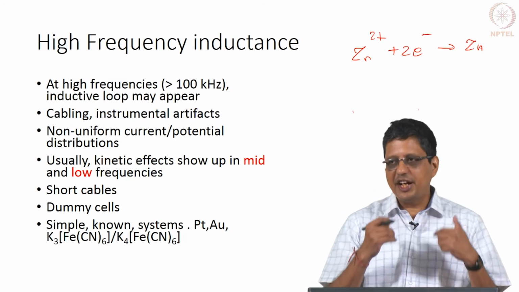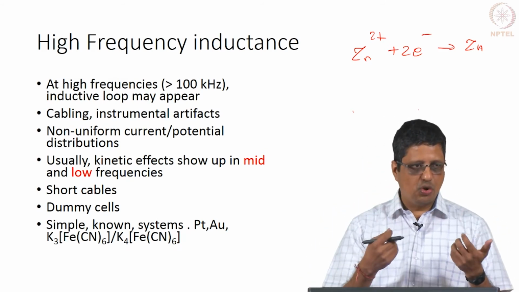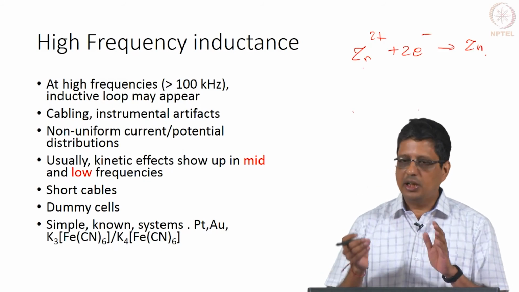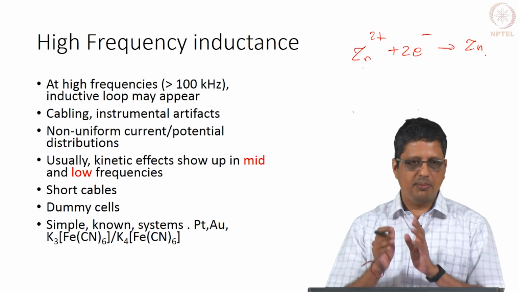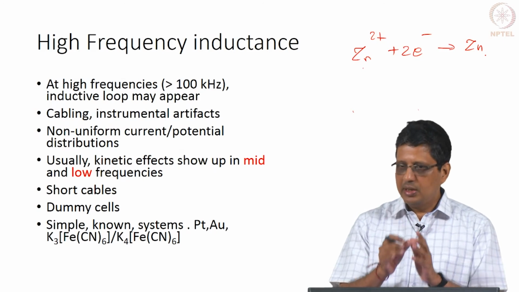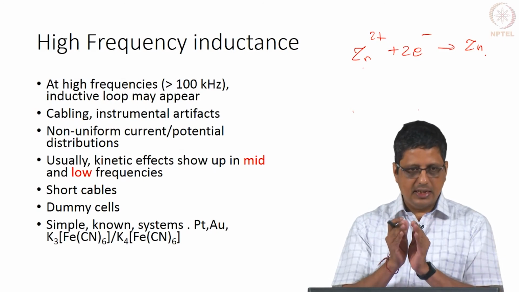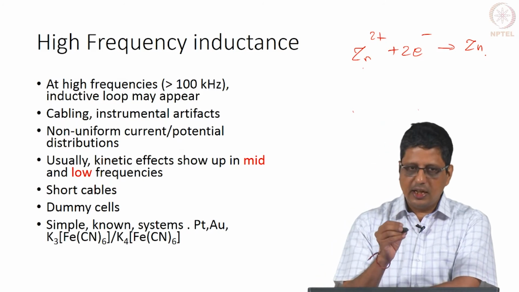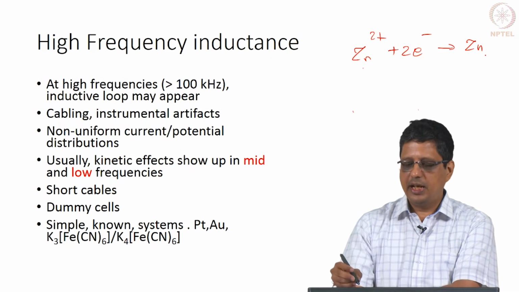Zn2+ will have hydration sheath, that water has to go away before electron comes, and it may not even happen in one shot. It may not happen that 2 electrons will come at one shot and become metal. One electron may come, after some time it is at this level as Zn+, and then another electron comes. So, it is not necessarily going to be a very simple reaction.